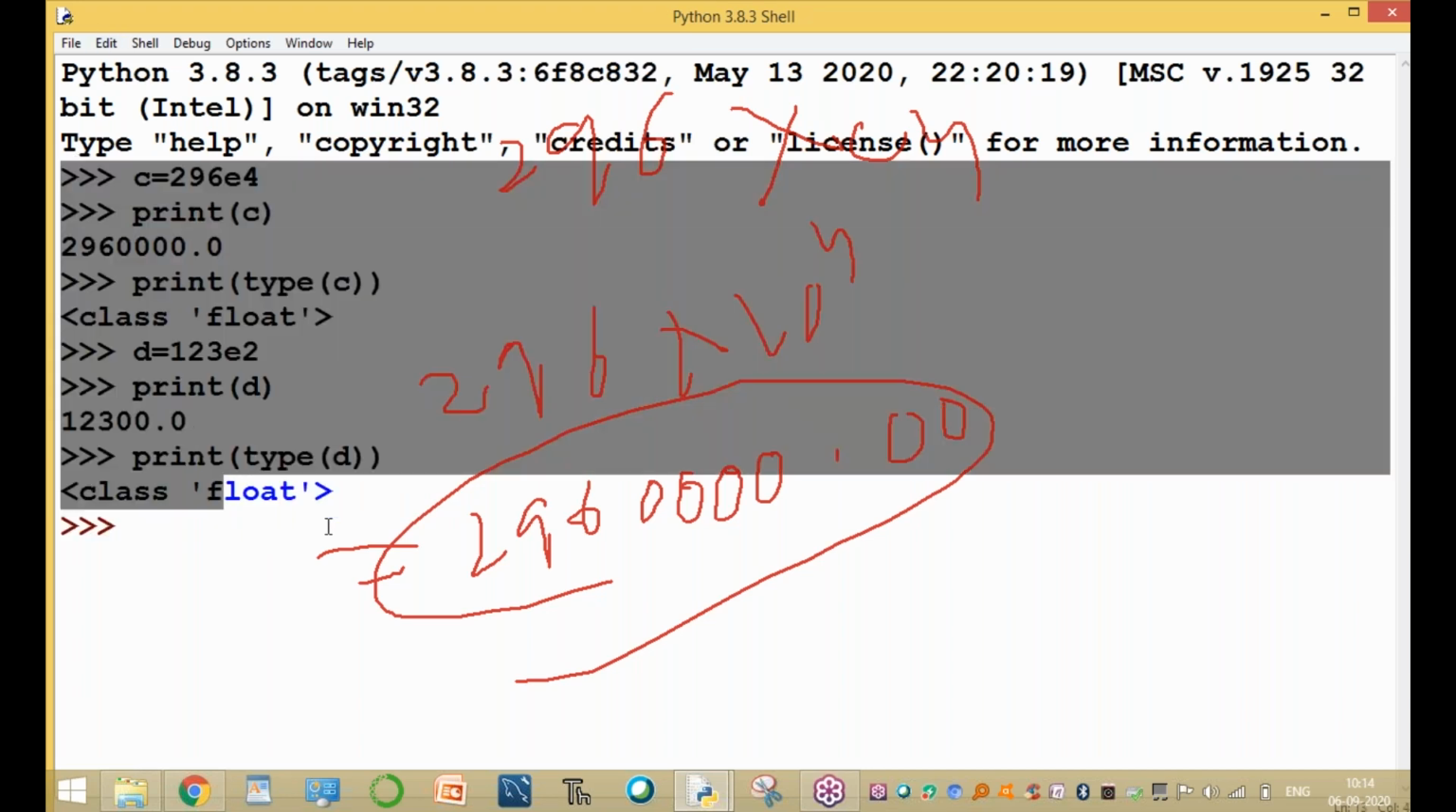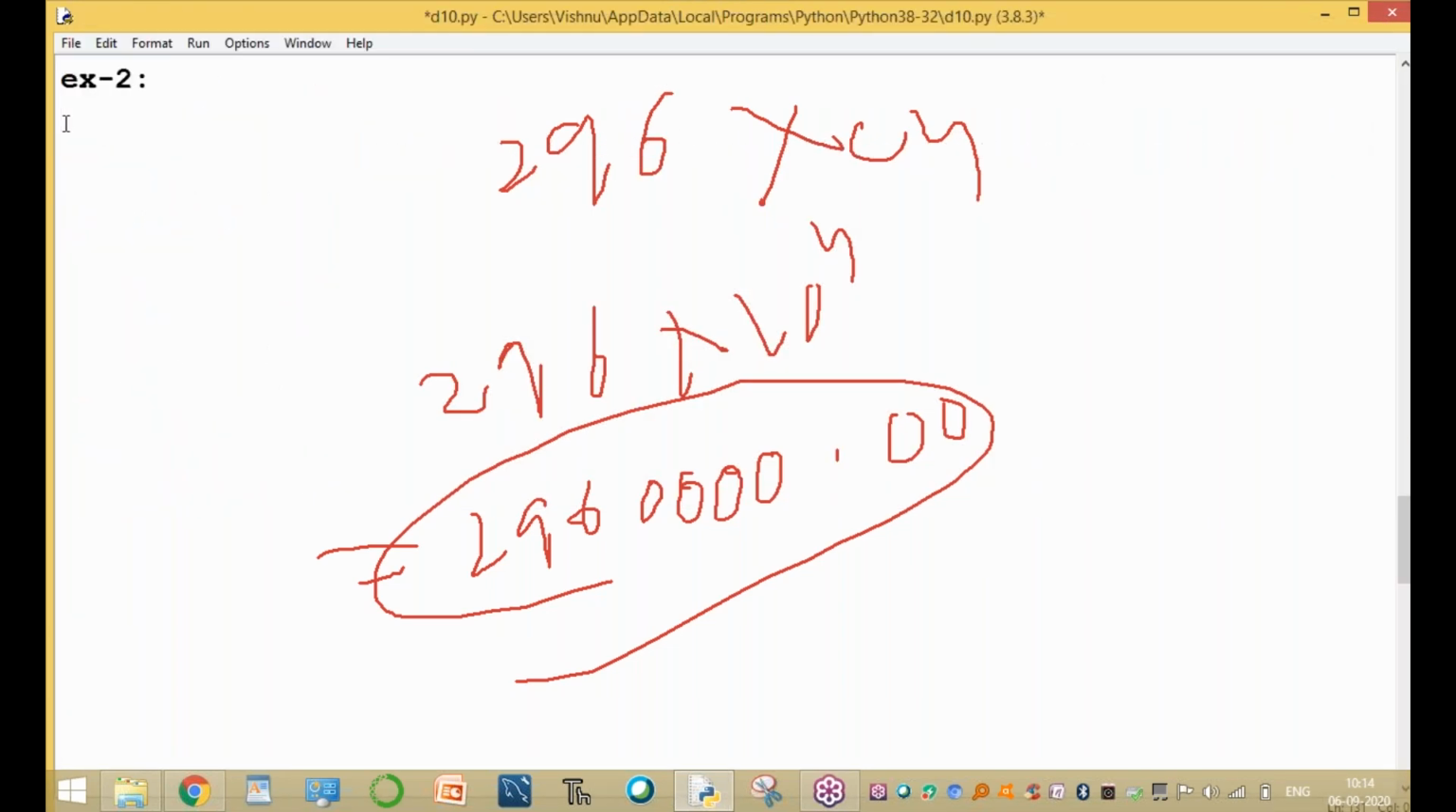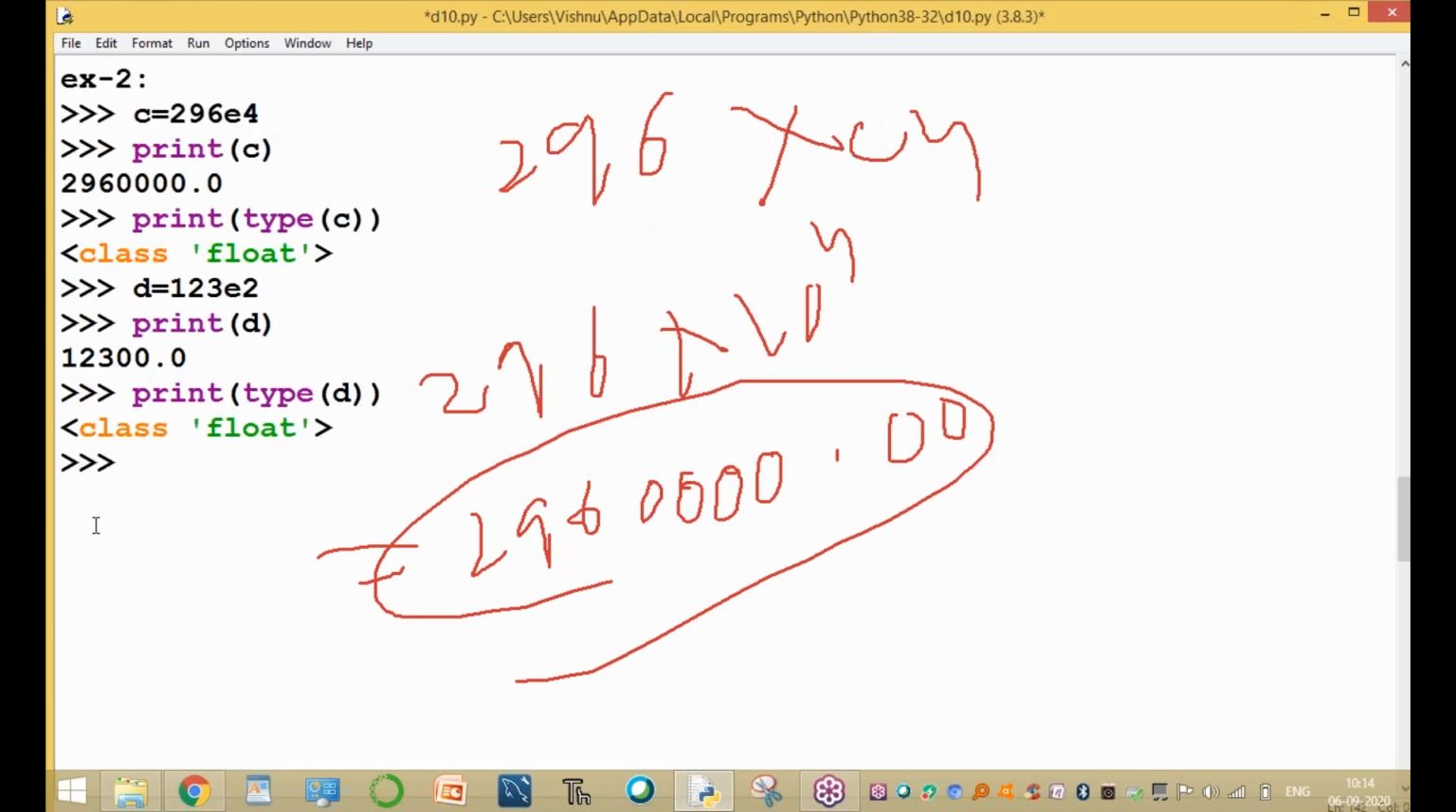C and D both are E notation. Both are the E notation. That is example 2. And another example, a combination of E notation and decimal point. So that is example 3.